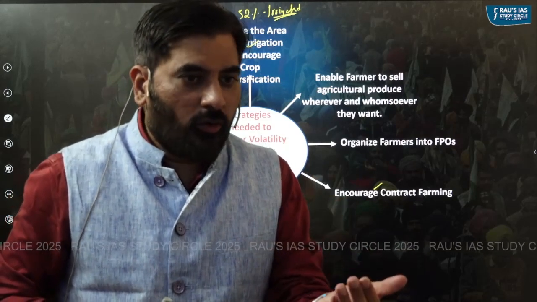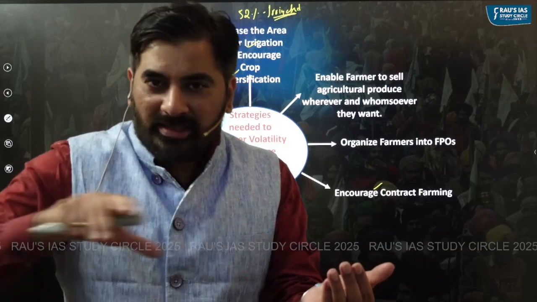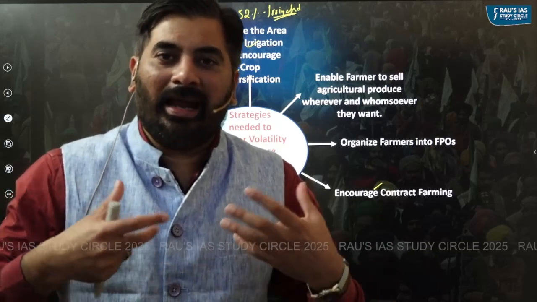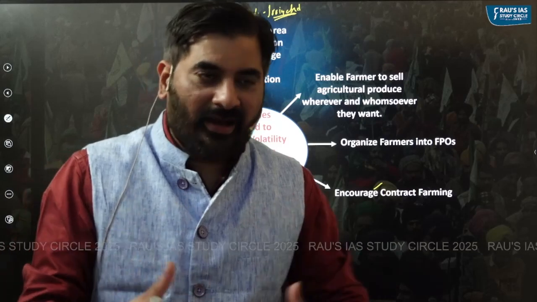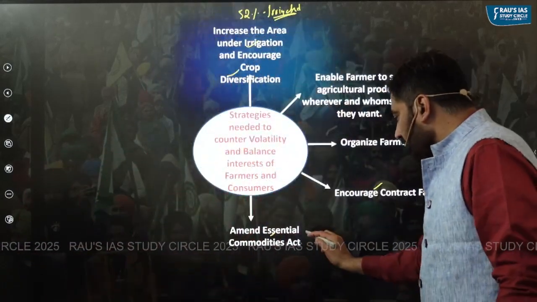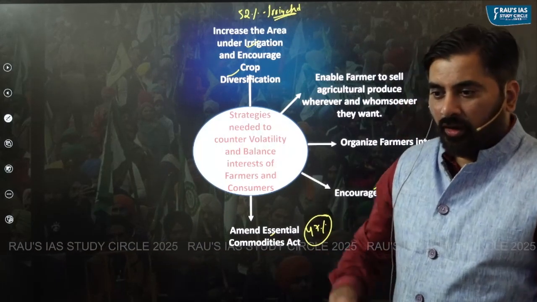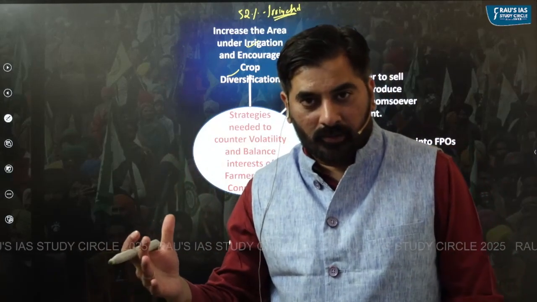Because of these stock holding restrictions repeatedly imposed, the storage infrastructure in India has not developed adequately. In fact, it is said that our storage capacity is just around 47 percent of the total production.